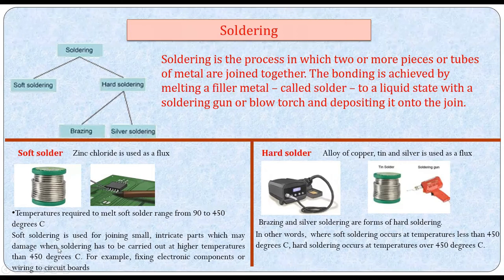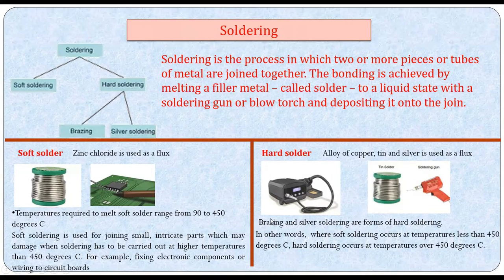Soft soldering is widely used in electronic systems. Hard soldering has to be carried out at higher temperatures, above 450 degrees Celsius. Soft soldering is used for joining generally small and intricate parts. Brazing and silver soldering are forms of hard soldering.